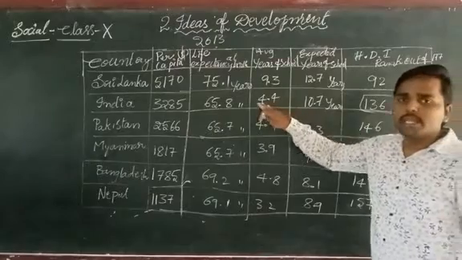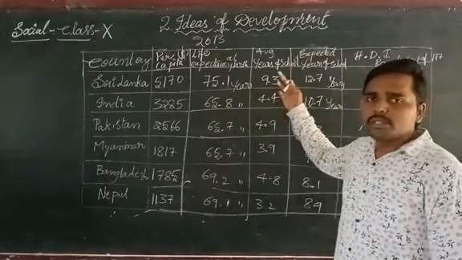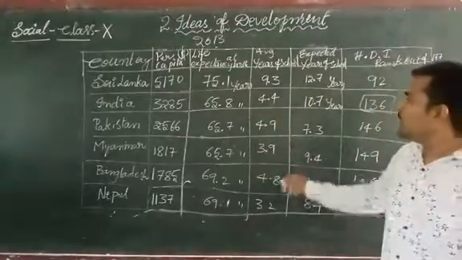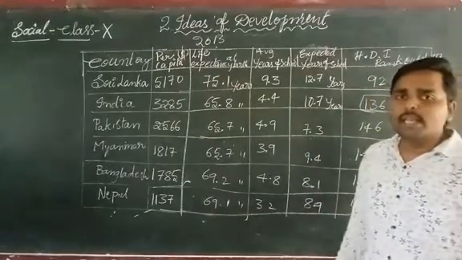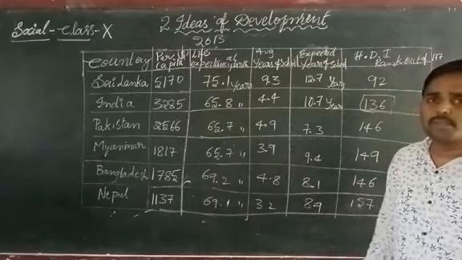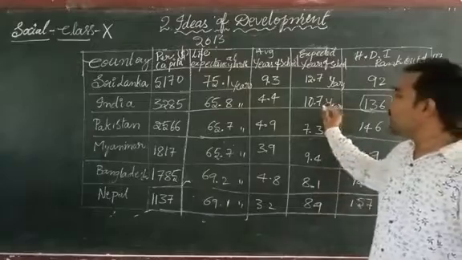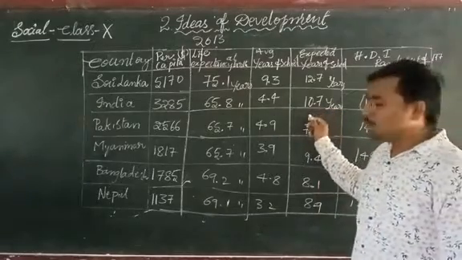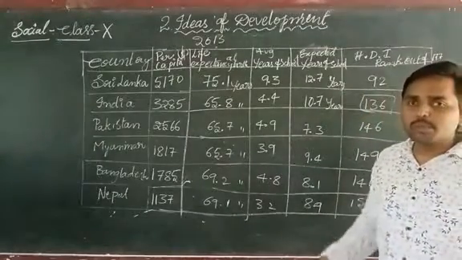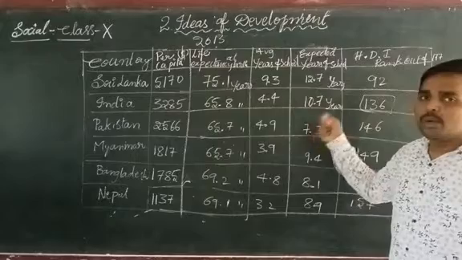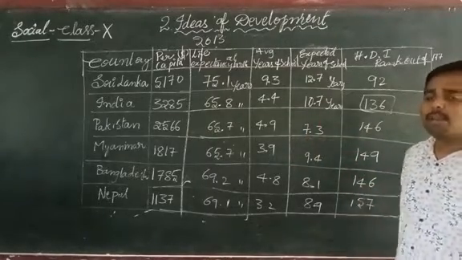Okay, only 4.4 years of average schooling in India according to 2013. It means that on average people are getting only 4.4 years of schooling in India. Okay, now coming to expected years of schooling, it is about 10.7 years. That many years of schooling should be provided by the government to get educational development in India.